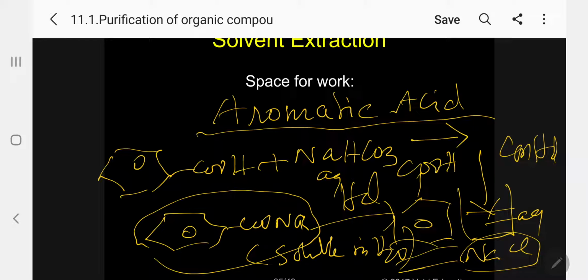So what am I getting now? I am getting benzoic acid separately and naphthalene separately.